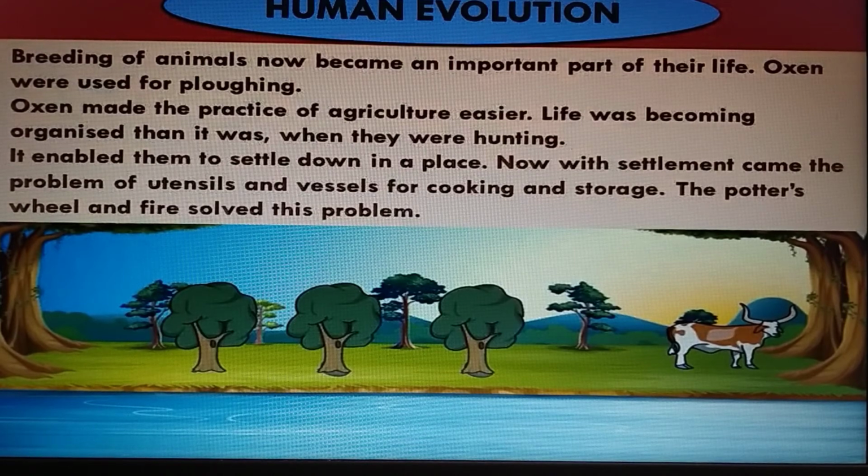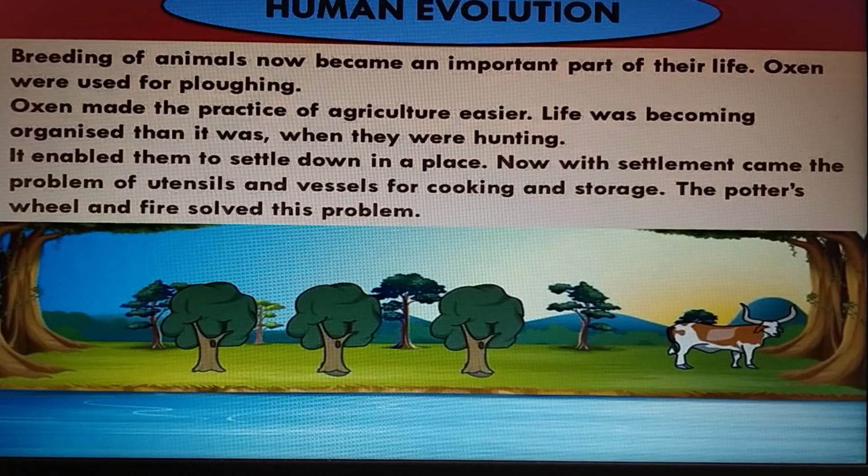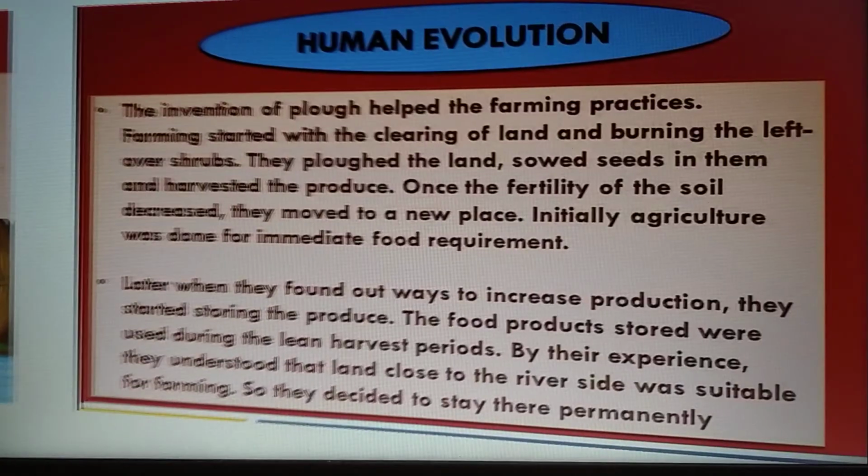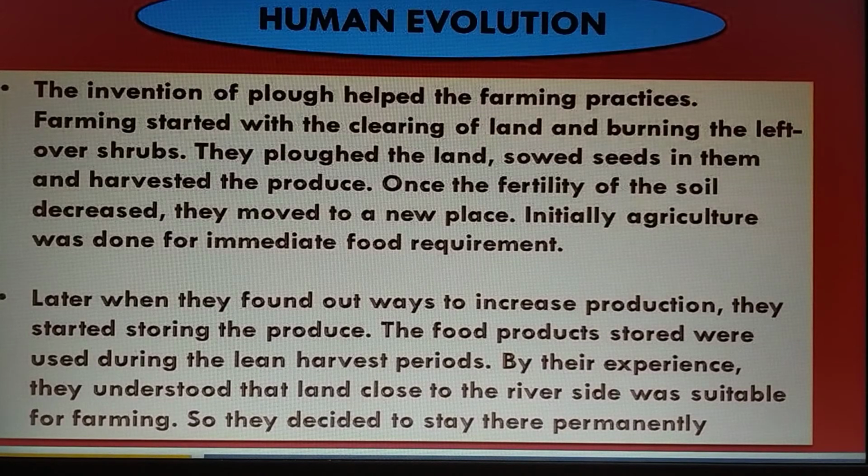The stored food production was used during the non-harvest period. By their experience, they understood that land close to the river side was suitable for farming. So they decided to stay there permanently.